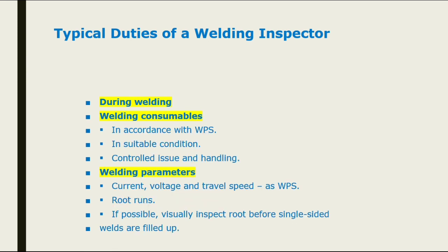Then welding consumable, he needs to take care as per WPS; the same welding consumable shall be used during the welding. And welding parameter, which is most important, I emphasize more in this part: the welding inspector must see what current, what voltage, what travel speed they are using, and all three parameters must be based on WPS only. Otherwise what will happen? If heat input goes higher and higher, which is not as per WPS, the welding will fail.